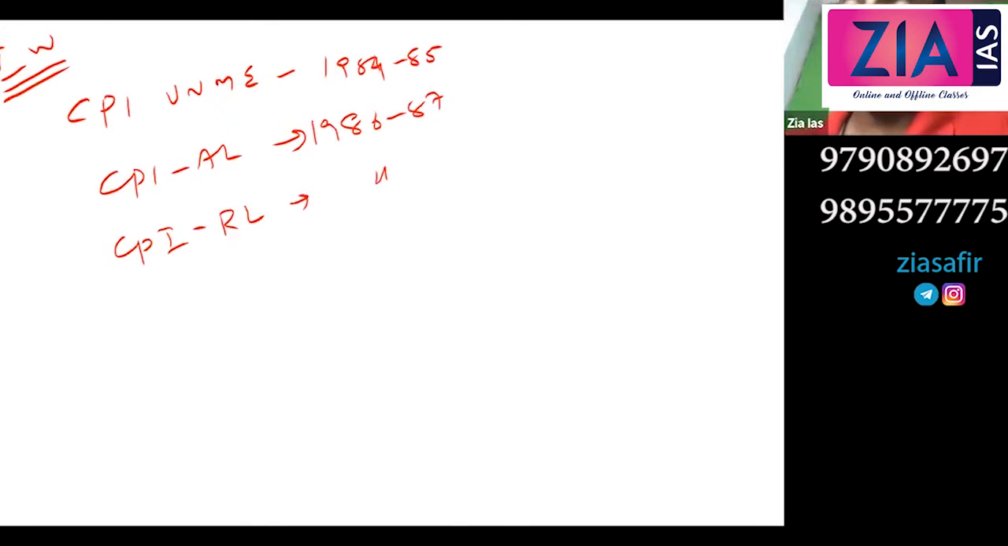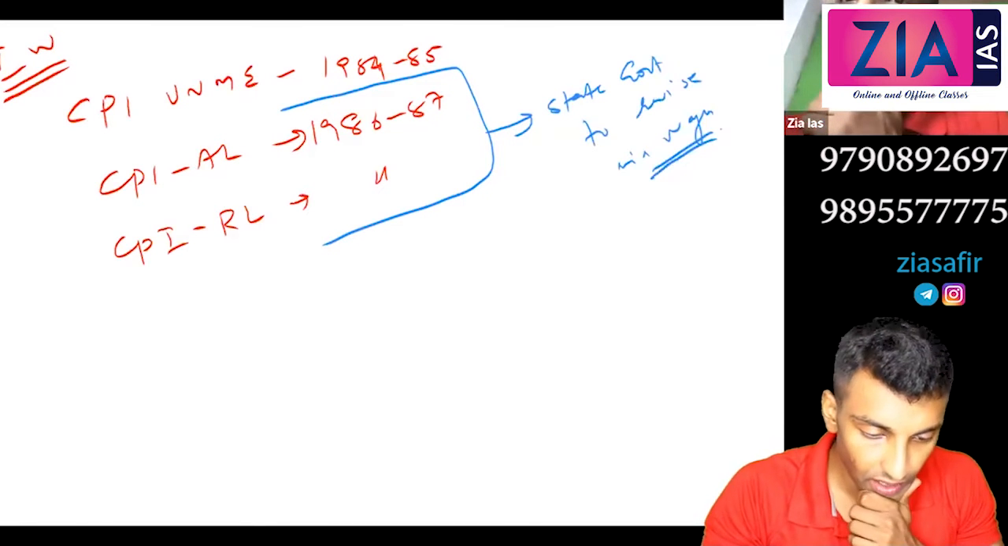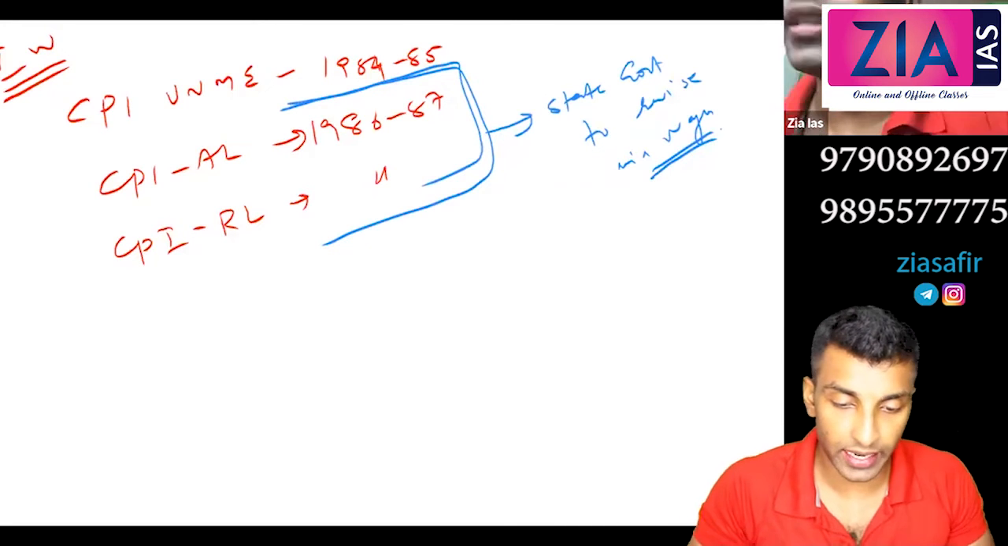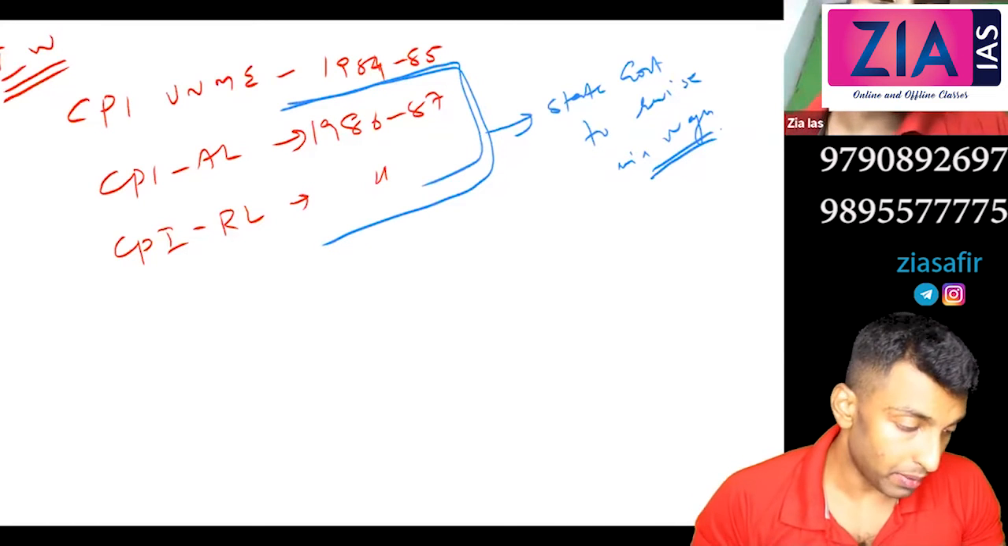And which one is used by the states to revise the minimum wages? These two are actually used by the state government to revise. So these two, agricultural labor and rural labor, are used by the state government to revise the minimum wages.